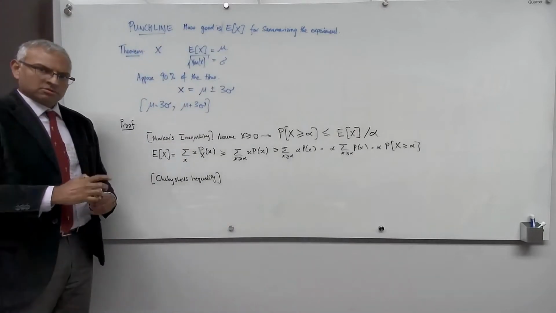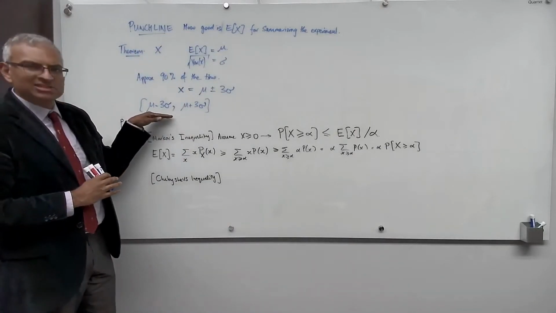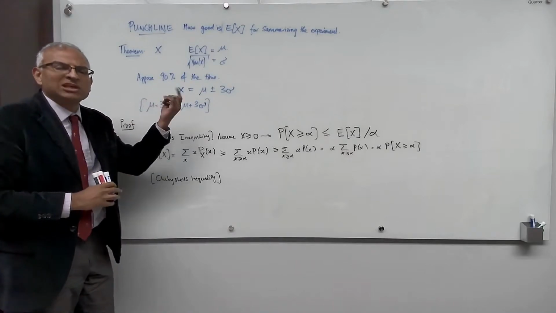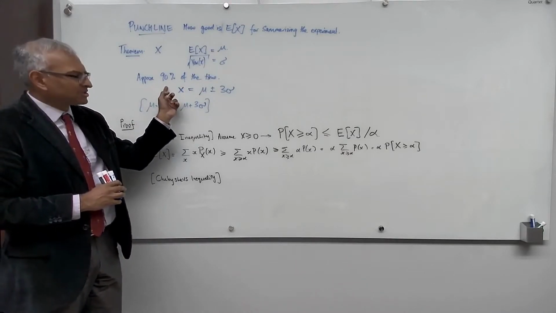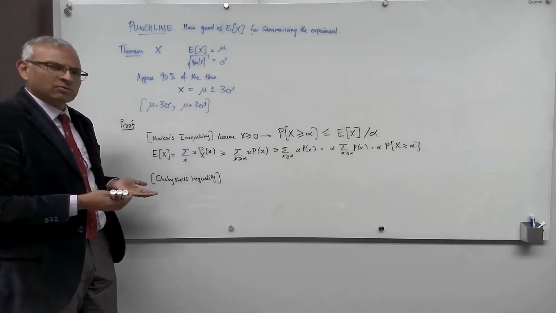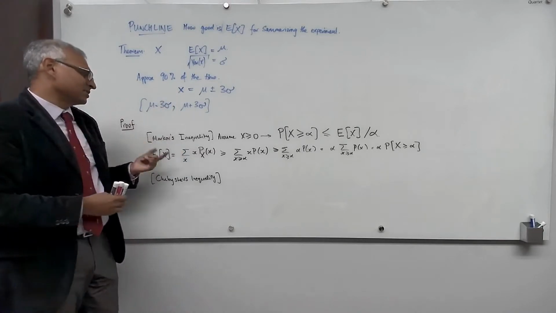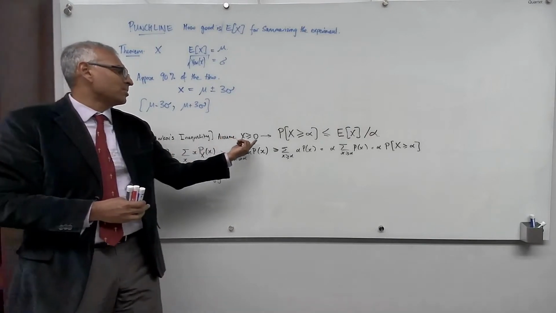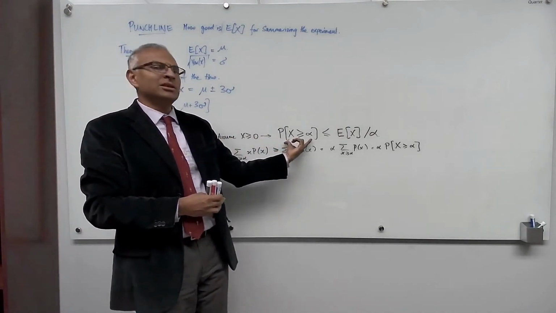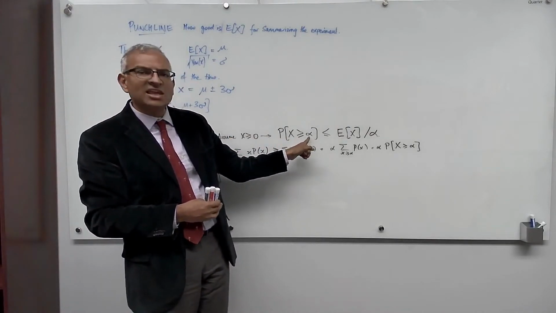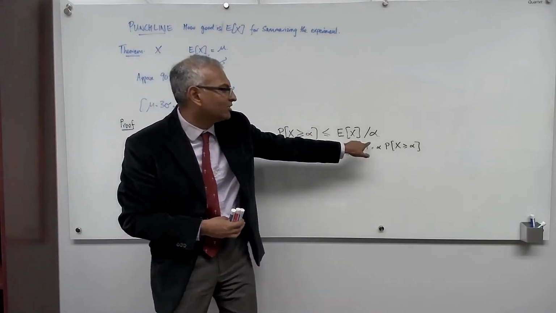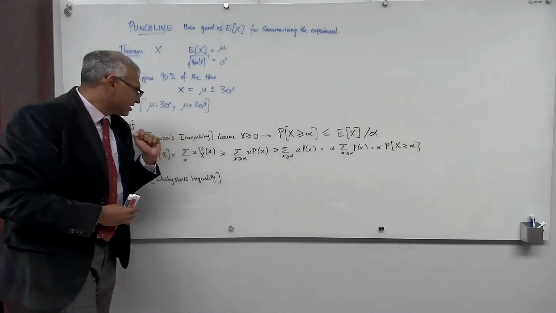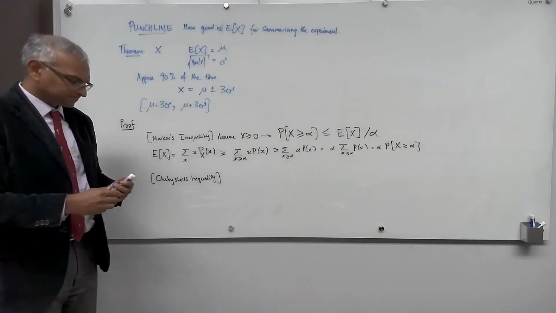So, what's the important punchline? The important punchline is the 3 sigma rule. Mu plus or minus 3 sigma is what you will see 90% of the time. And it looks like we're proving something totally unrelated. This is called Markov's inequality. If you have a positive random variable, the probability that that random variable exceeds any fixed alpha, you get to pick whatever alpha you want, is at most its expected value divided by alpha. That's called Markov's inequality.